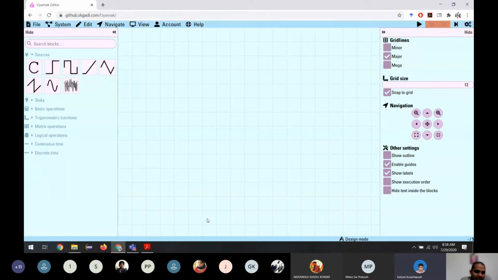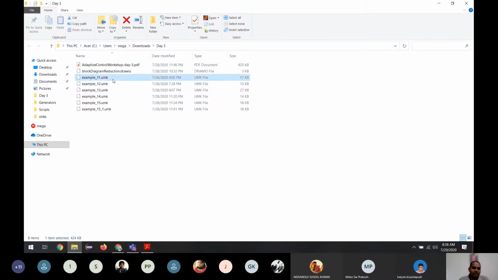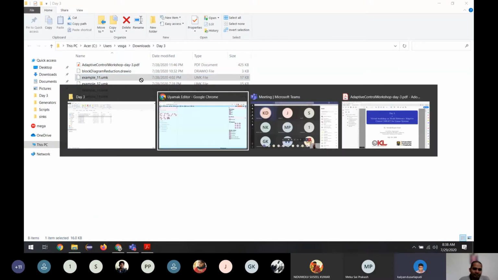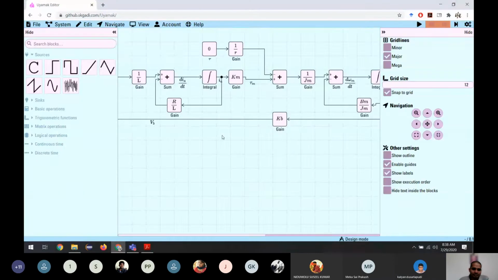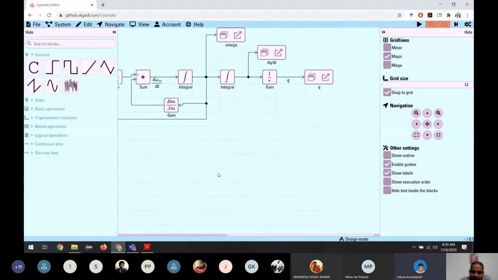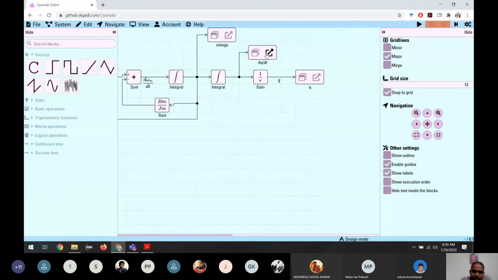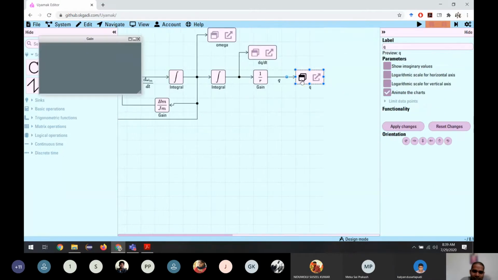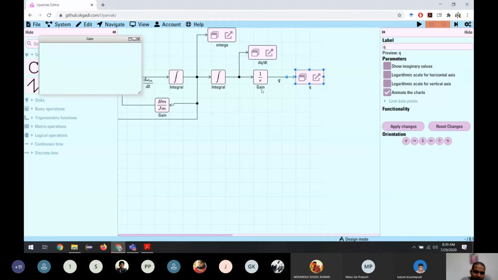Okay. The one bug is if the model is very big, it takes more than one screen. For example, this one is more than one screen, right? If you have a scope or any pop-up windows on the other side of this, if it is very big and you click here, it may not open properly. It's opening now, but it should say Q, and it's saying gain. So it's not the same pop-up window. It's an error in the program.